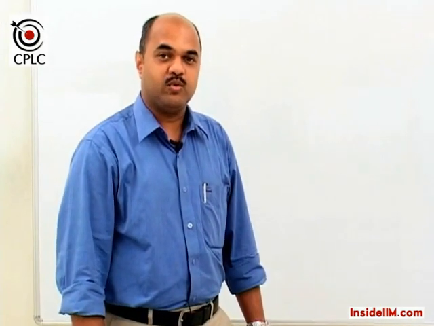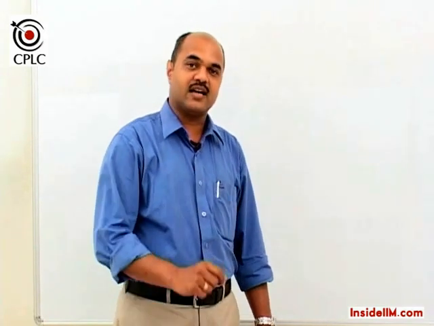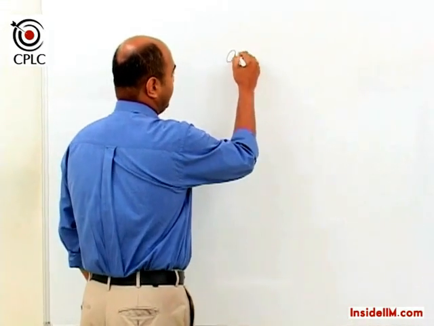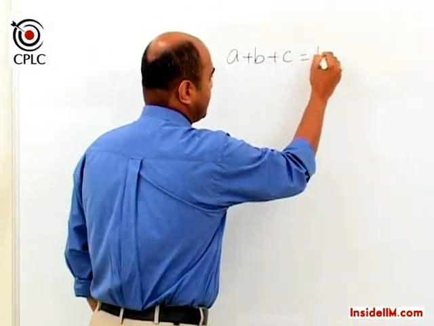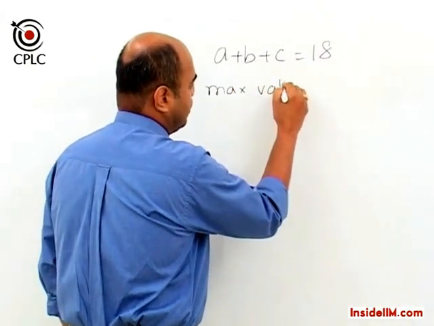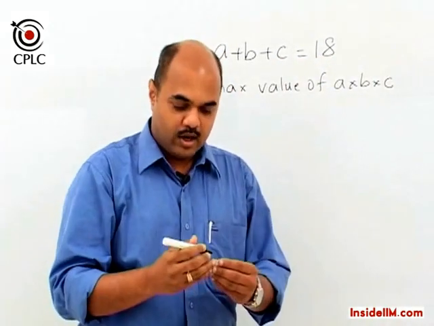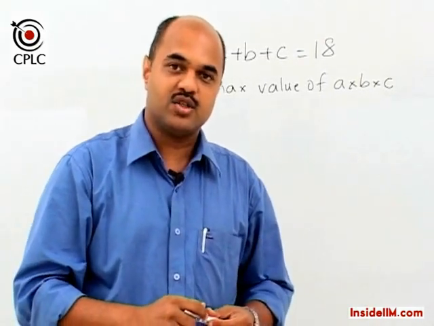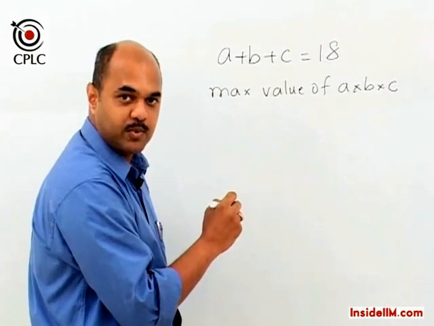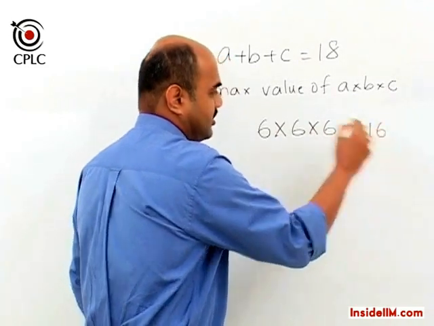Let's look at this concept where we need to find the maximum value of a product given that the sum of those numbers is a constant. So let's take an example. Suppose we say a plus b plus c is equal to 18. We need to find the maximum value of a into b into c. Now whenever we ask this question in a class, the most common answer that we get is the maximum value of this product would be 6 into 6 into 6, which is 216.